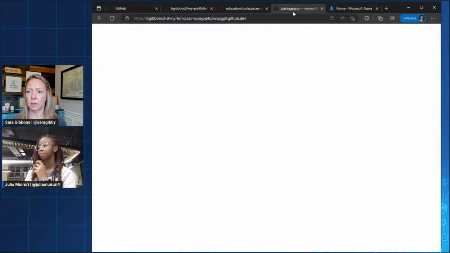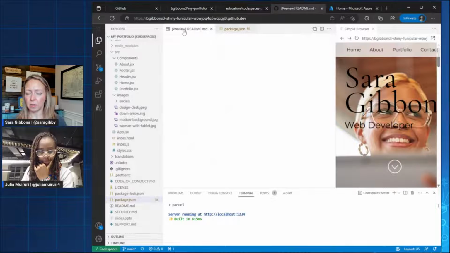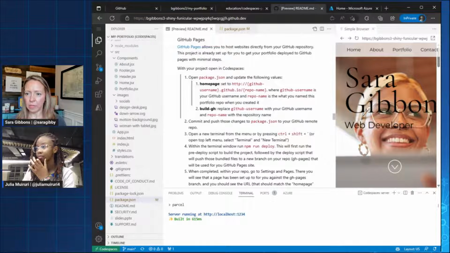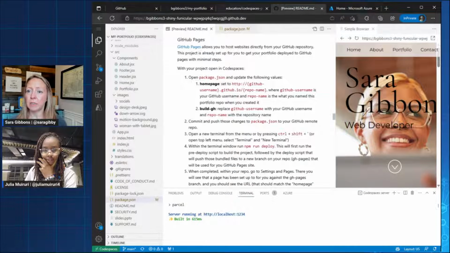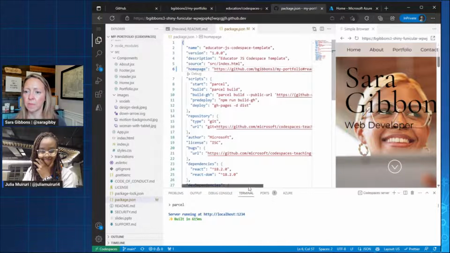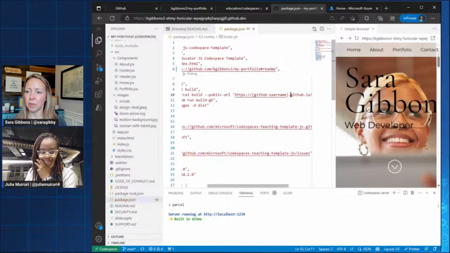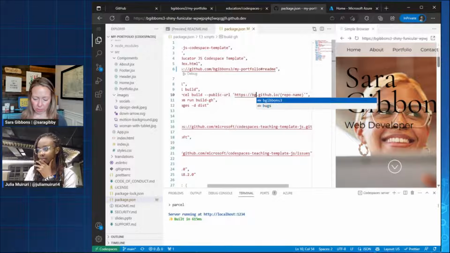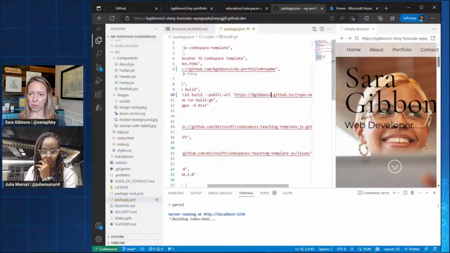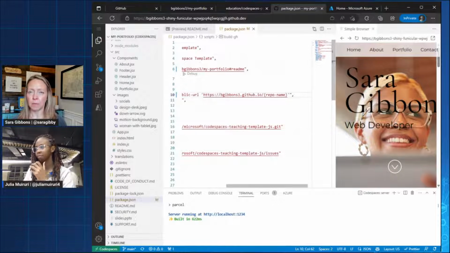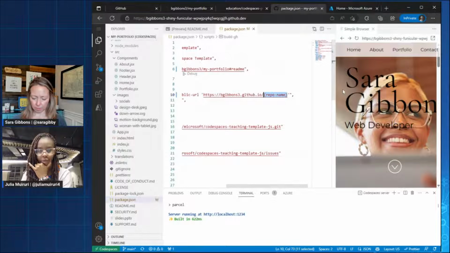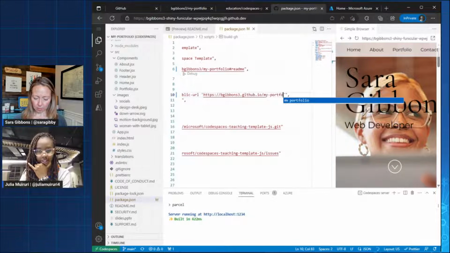Great. And then we've got, all right, we did that homepage. So the build. Oh, this one, I missed that too. It says it right here. GitHub username, here we go. So the repository name is up above. This one is where it's going to deploy my pages to. I think this will be the link to my pages site once I get it deployed. Is that right, Julia? Yep, yep. So that's where we'll actually visit to find your site.